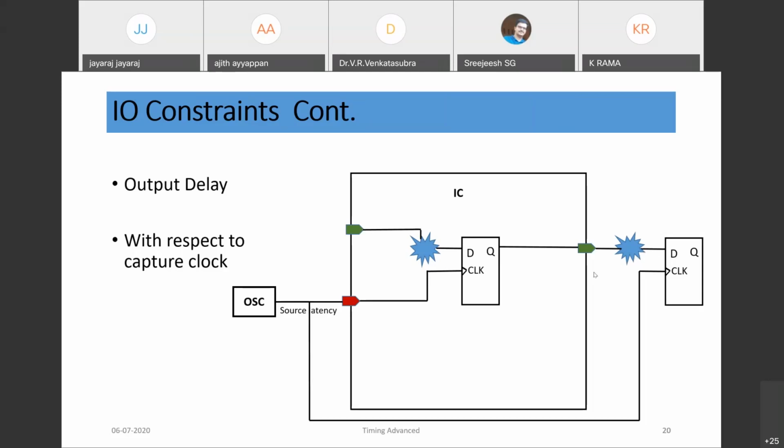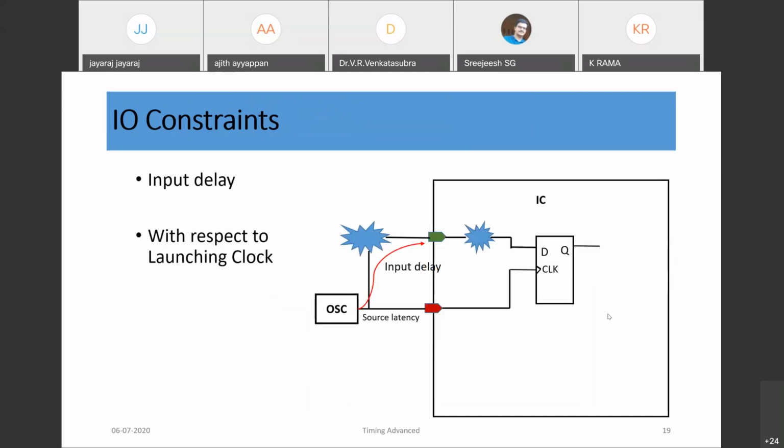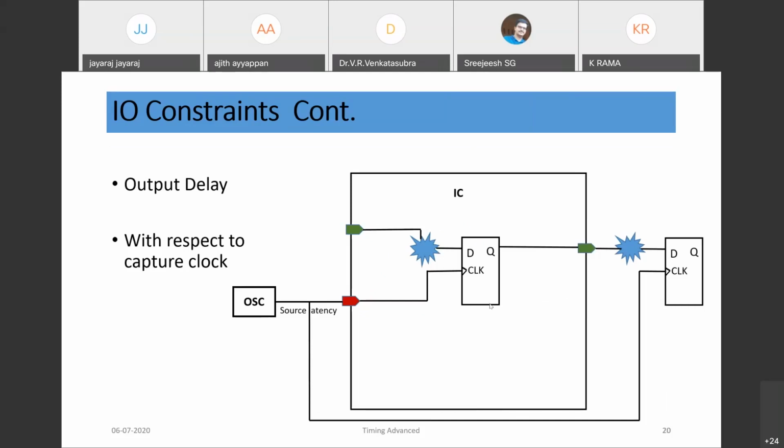So output delay also we need to model. That means for data capturing to the external world, what would be the delay that happens, that is called the output delay. So we have input delay and we have the output delay. Input delay is with respect to the launching clock, and also we need to model the source latency, and output delay is with respect to the capture clock. So that is external to the chip.